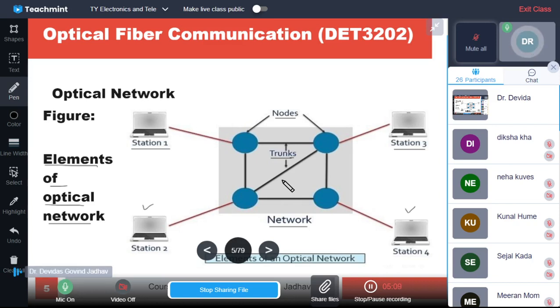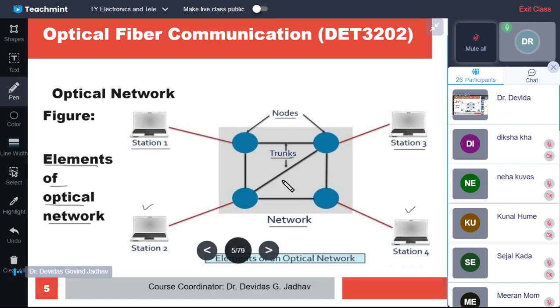This network may be of any topology, this network may be of any category, maybe LAN, WAN, MAN, or international intercontinental network, and maybe having hybrid topology, star topology, bus topology, ring topology, etc. Network is of any type where we can use the optical resources and it can become an optical network.